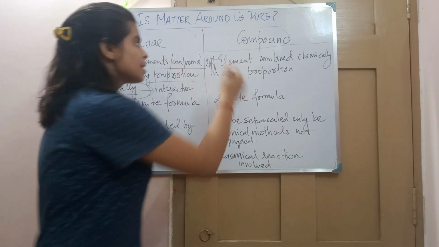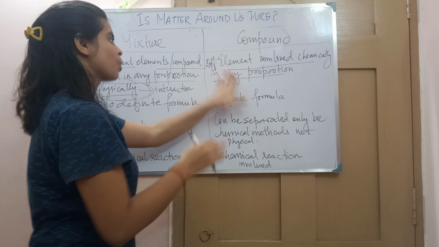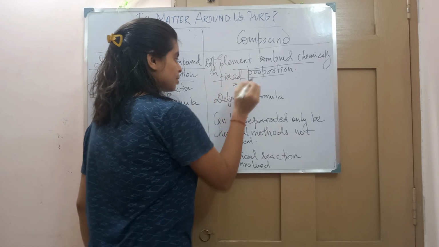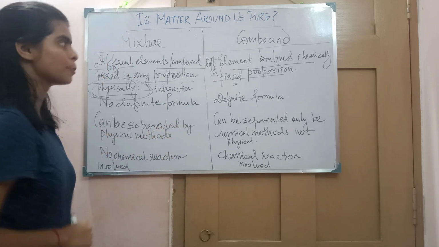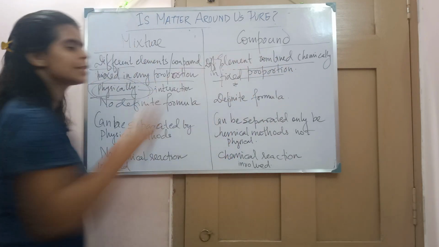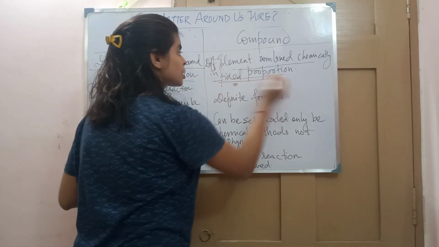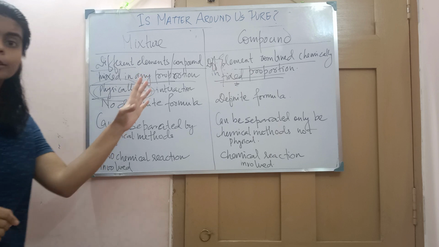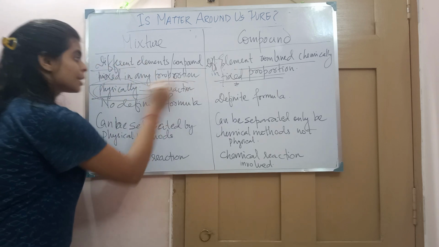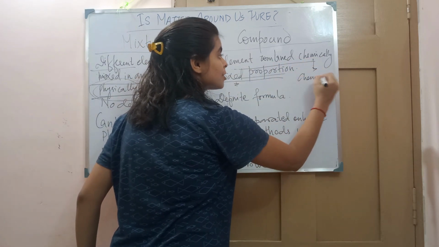But in a compound, different elements combine chemically in a fixed proportion. Here in any proportion, but here a fixed proportion. This is the major difference between compounds and mixtures. Here physically, that is only interaction. Here chemically means chemical reaction is involved.